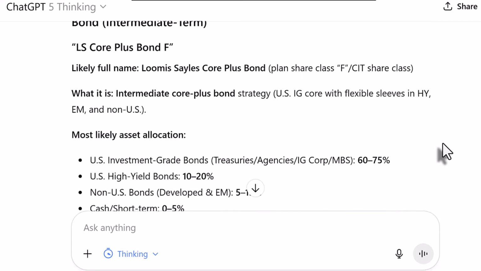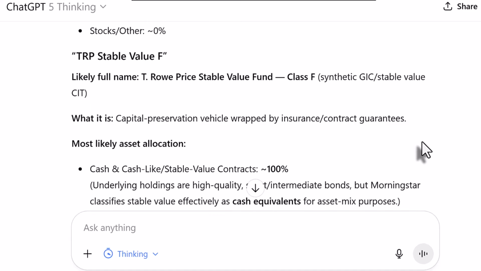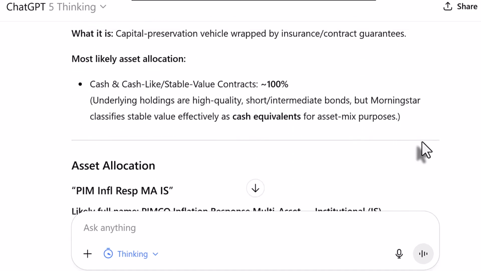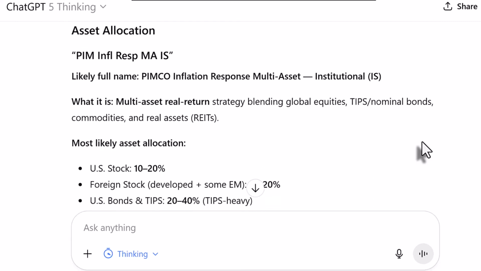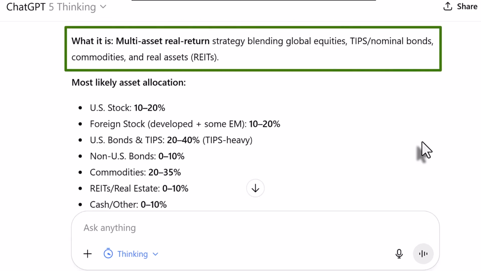Third was the LS Core Plus Bond. Core Plus Bond funds are aggregate bond funds with an extra high yield sleeve. The TRP Stable Value Fund, basically that's a cash fund. Next on the list was a PIM INFL RESP MAIS. Again, another abbreviation that would be hard to figure out. It's a PIMCO Inflation Response Multi-Asset Fund. Multi-asset funds own more than just stocks and bonds. This one owns commodities and real estate in addition.